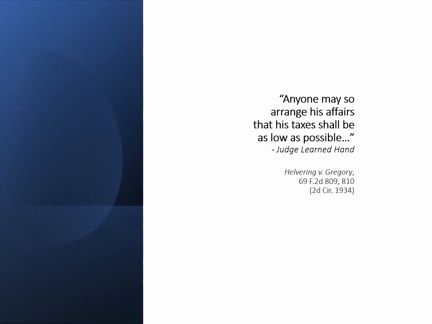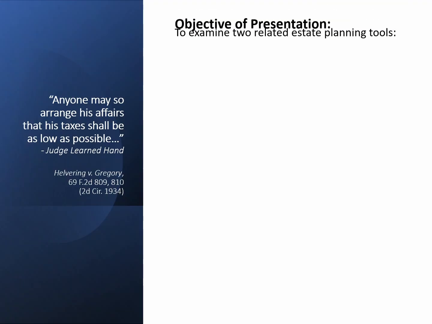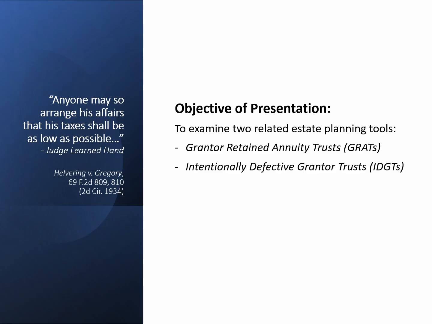Judge Learned Hand famously said that taxpayers are entitled to arrange their affairs to minimize taxes. Grantor trusts are a prime example of how the tax code permits that in practice. Grantor trusts create a disconnect between income tax and transfer tax treatment that can be deliberately exploited in estate planning. This presentation looks at two of the most common ways this is done: grantor retained annuity trusts, or GRATs, and intentionally defective grantor trusts, called IDGTs. I'll focus on how they work and how their risk profiles differ.